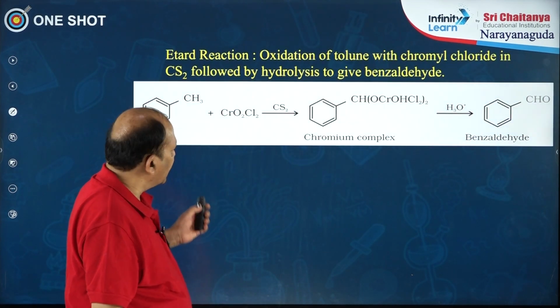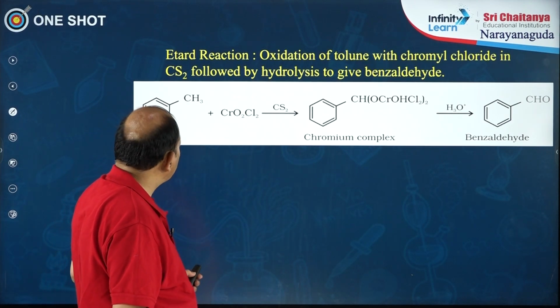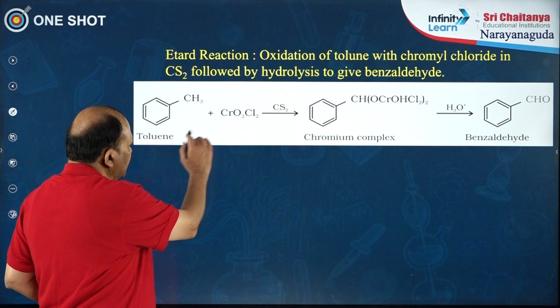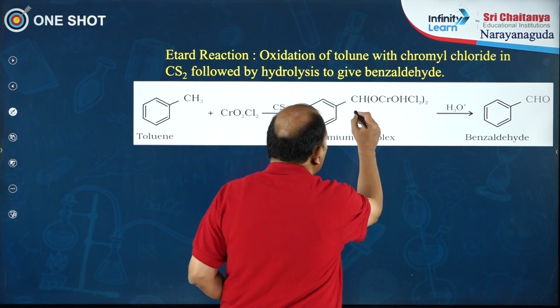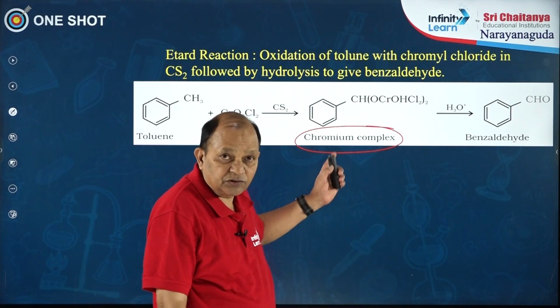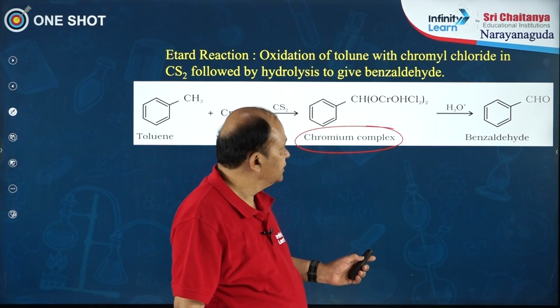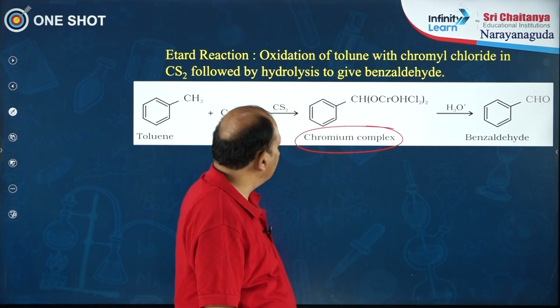Now, another interesting reaction, preparation of benzaldehyde, Etard's oxidation. Here toluene is treated with chromyl chloride in carbon disulfide to give an important chromium complex. This question was asked in the previous exams. The chromium complex on hydrolysis gives benzaldehyde.